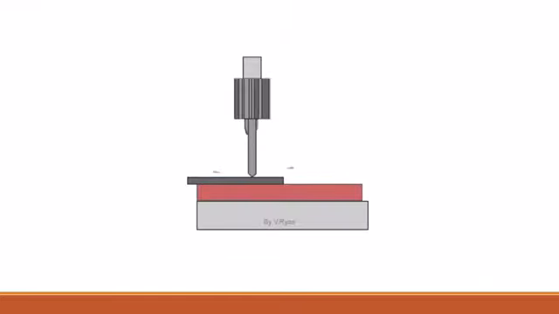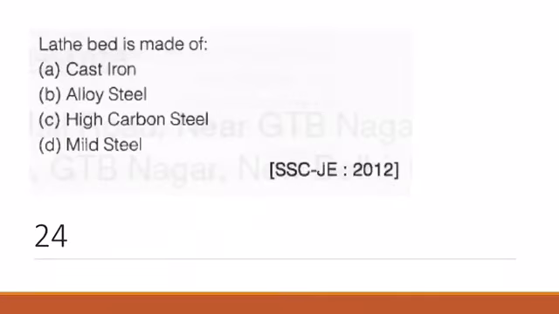Here you can see in drilling operation we have to push it from here, so the axial force along the axis is more than the torque.